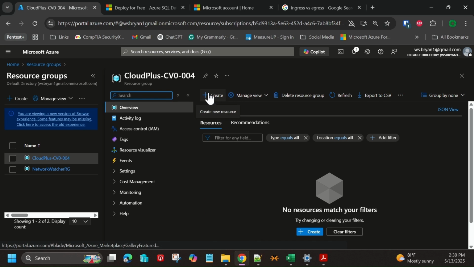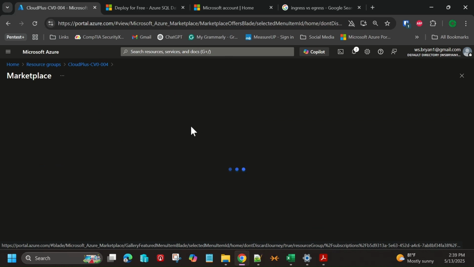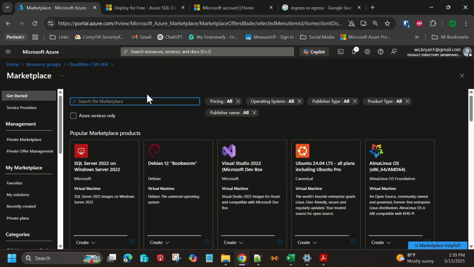We'll take advantage of the infrastructure as a service. What do you say, everybody? We go ahead and deploy a server. So we'll choose create here. And then from create, here's the marketplace. This is where you find all of the offerings, including if you want to purchase a hosted SaaS solution and bring it into your environment, you can.